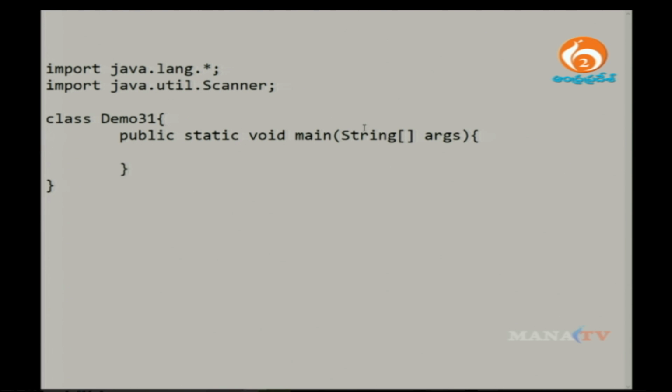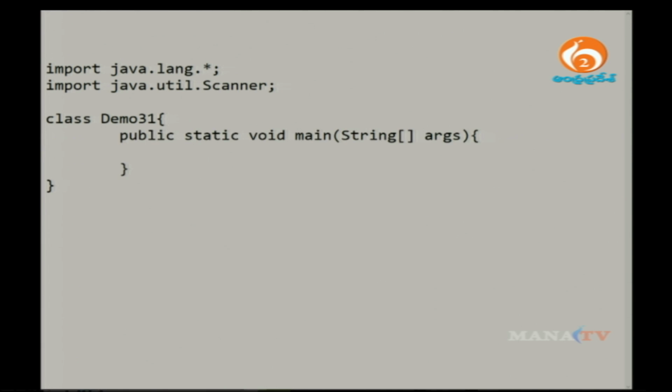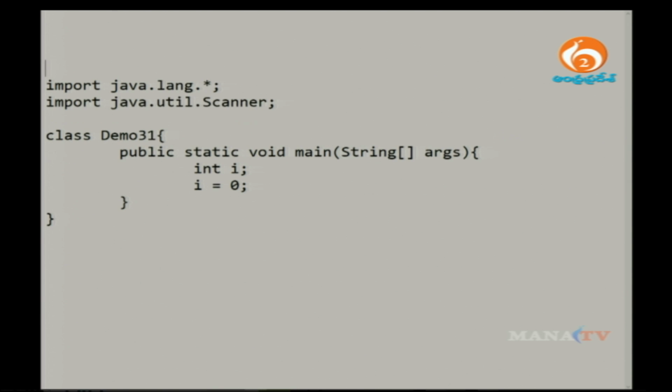All right. So once you write this method, first I will define a variable called i, and after defining the variable I will initialize the value. By default it is 0, because I want to print the numbers from 0 to 10. If it is 1, you can say it will start from 1. If it is 0, by default the initial value is 0, so I want to make it 0 only.